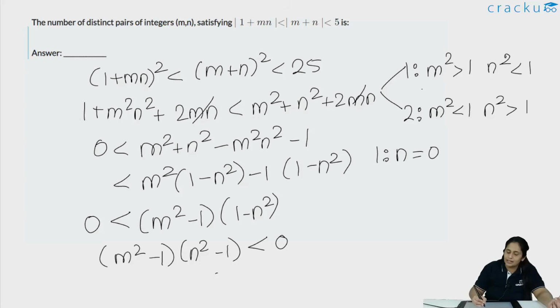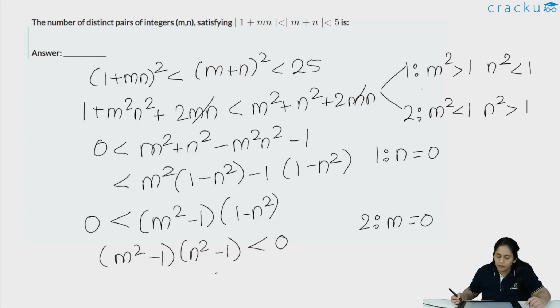So if you consider minus 3, minus 4, minus 5, all of this, from minus 1 onwards, the square's value will be 1 or greater. Plus 1 onwards also, for all integers, it will be 1 or greater. These are integral pairs. Only integral values are allowed for m and n. So the only way that n square is less than 1 is if n is equal to 0. Similarly, the only way that m square is less than 1 is if m is equal to 0. So essentially these two cases give that either n is 0 or m is 0.